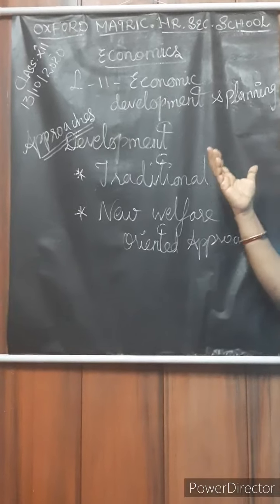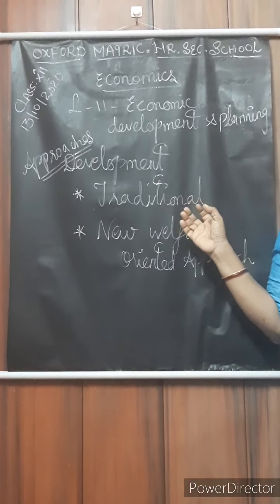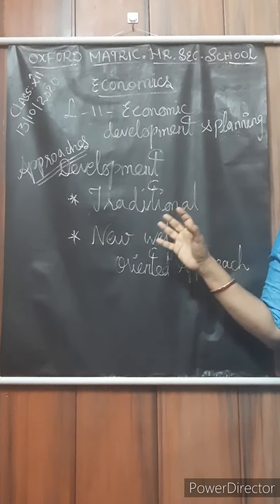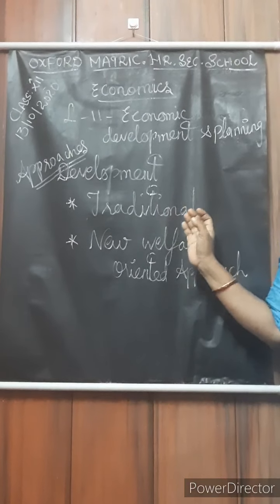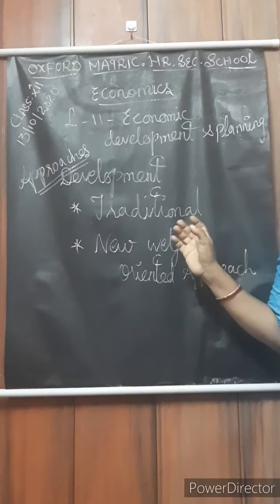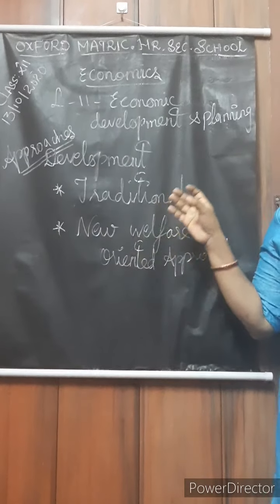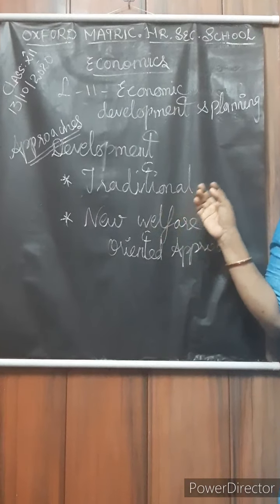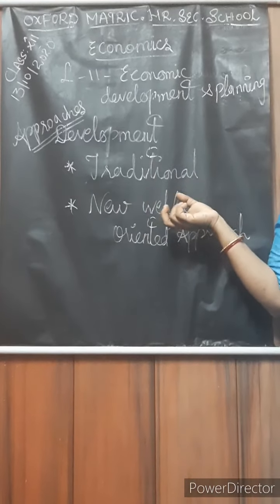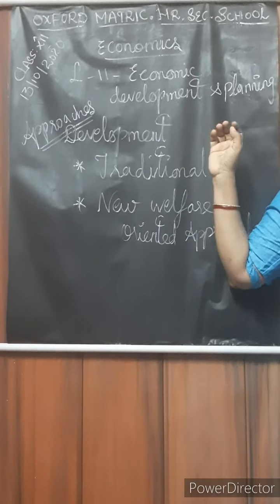After the Second World War, economists started devoting their attention towards analyzing the problems of underdeveloped countries. The economists started to devote their attention towards the underdeveloped countries, and they also formulated many theories as well as models of development and growth.